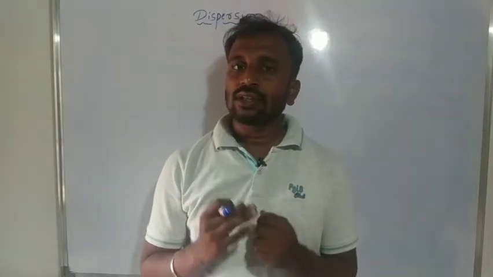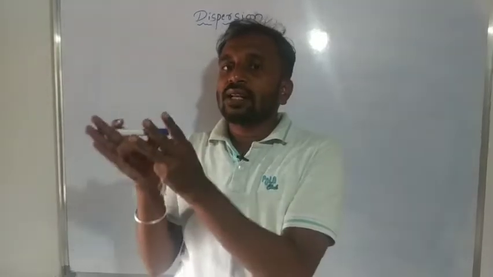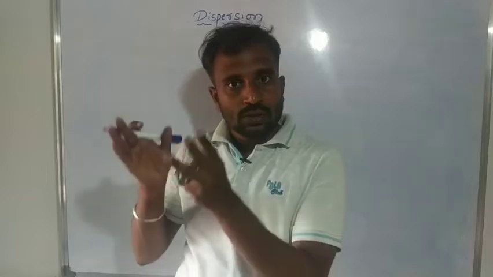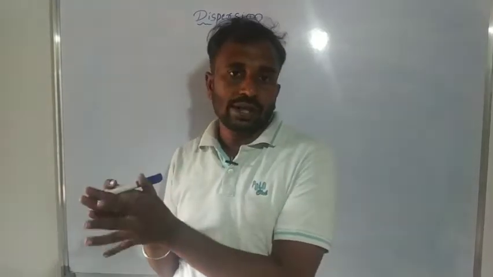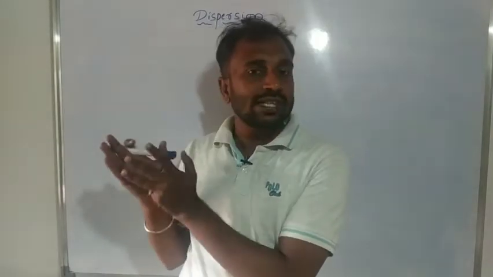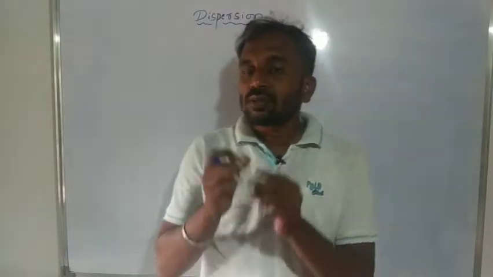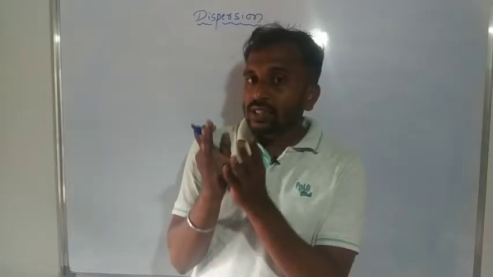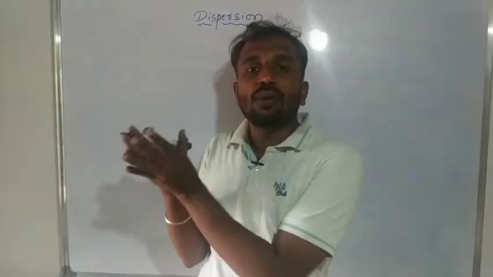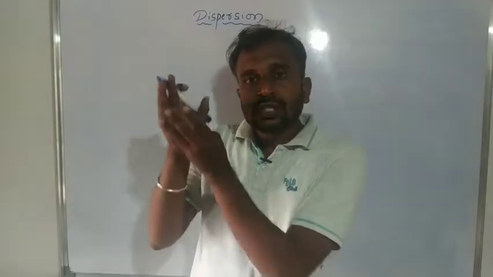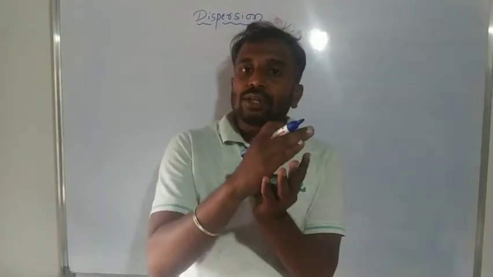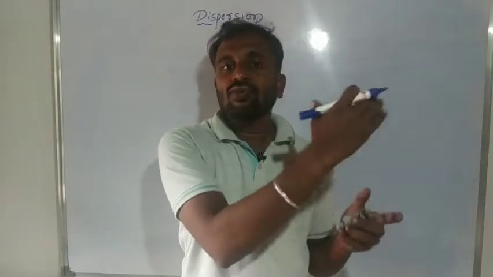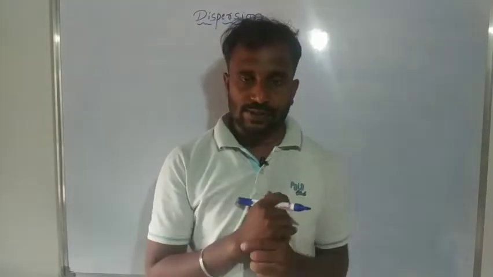For this reason, we consider white light a composite light. Why do we consider white light composite? Because this white light is made up of 7 colors. So this composite light splits into component colors, generally 7 colors.